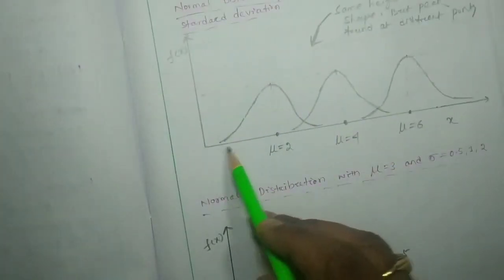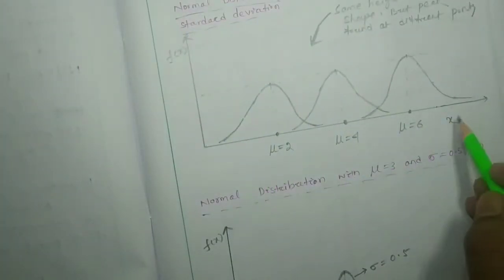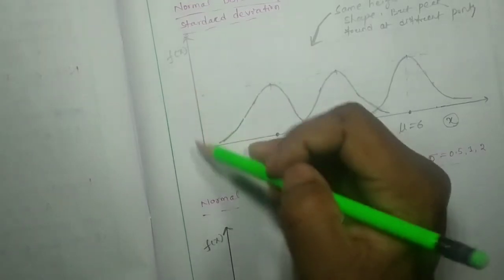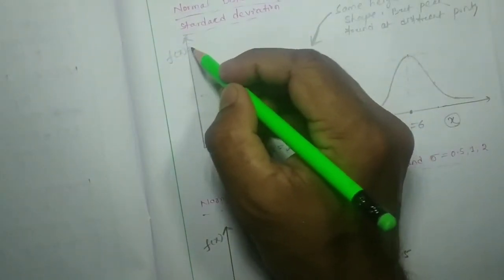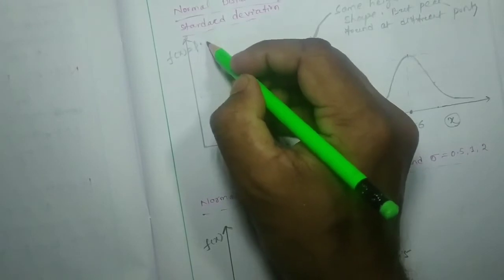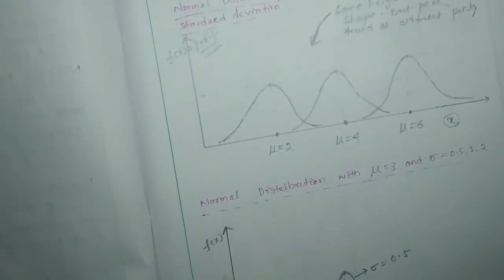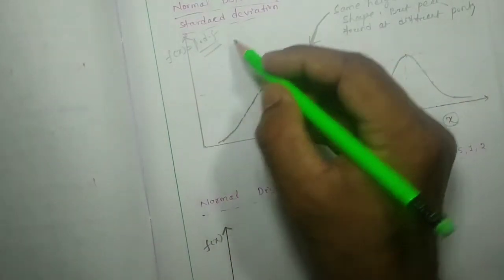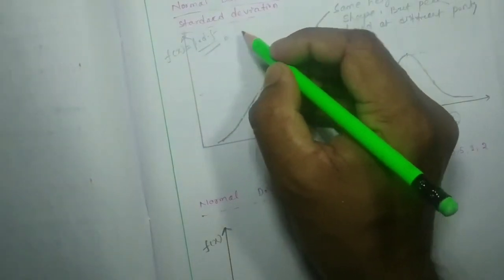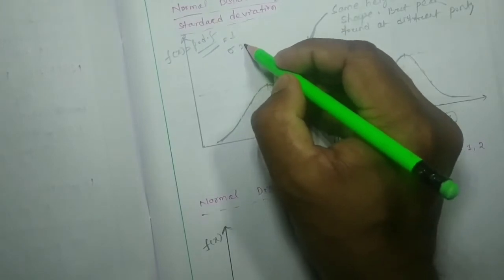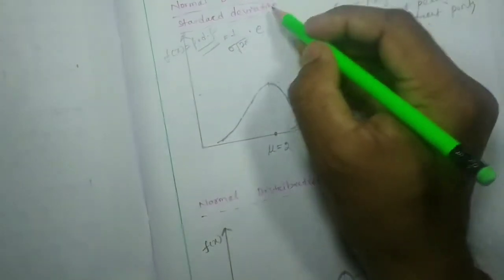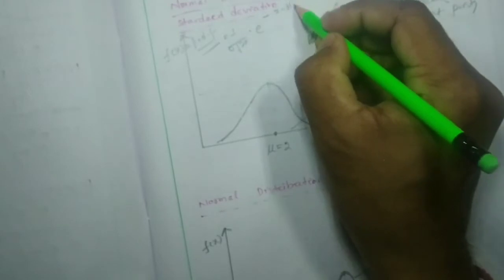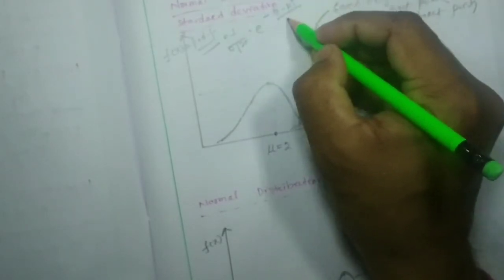Along this axis we consider the x values, and along this axis the f(x), the so-called PDF. So how did we get these graphs? We have this distribution function, PDF f(x) equal to 1 by sigma root 2 pi into e to the power minus x minus mu whole square divided by 2 sigma square.